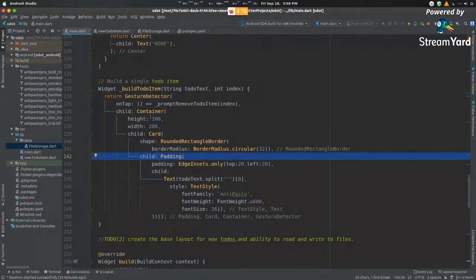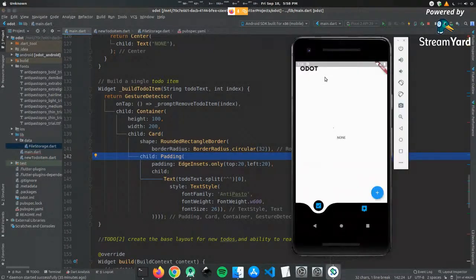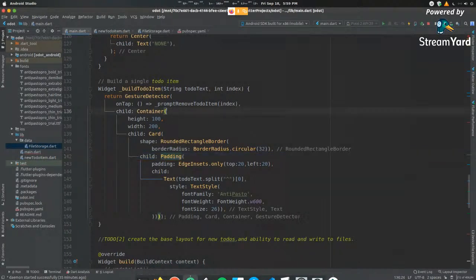The reason we're wrapping this with a container is because we want all of those list items to be of a fixed size. Let's say one of your to-dos is very small. We can't have it being a tiny segment here. Or if it's very large, we can't have it being excessively large and fill the entire screen. We want it to be a fixed size. So that is why we are defining a container here and giving it a height and a width.